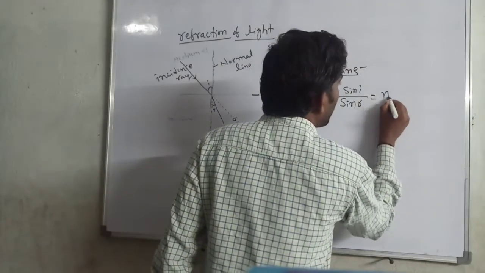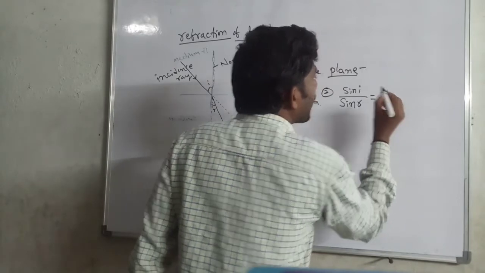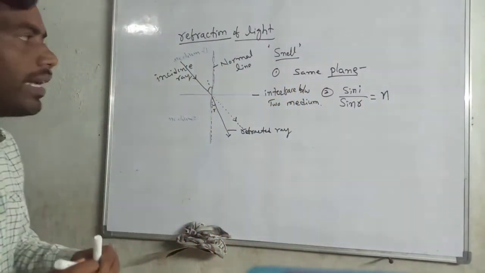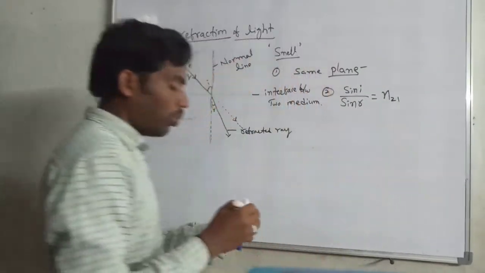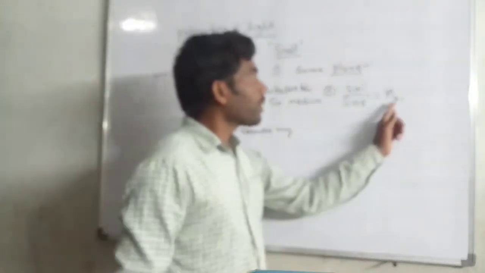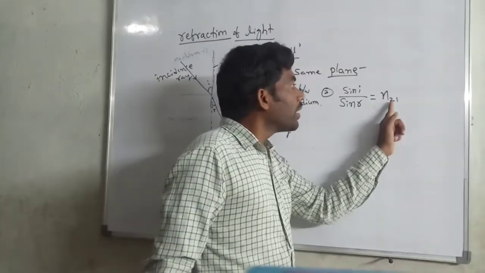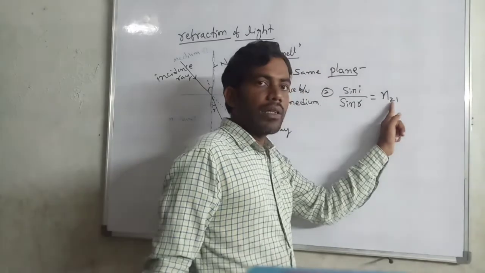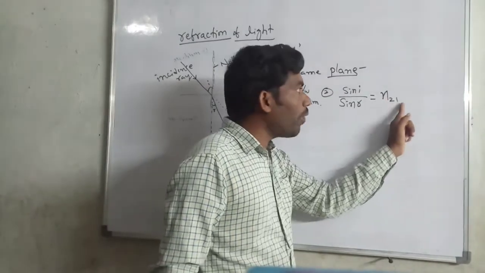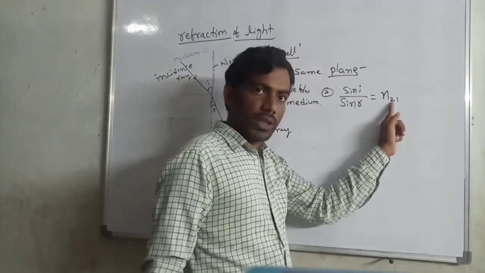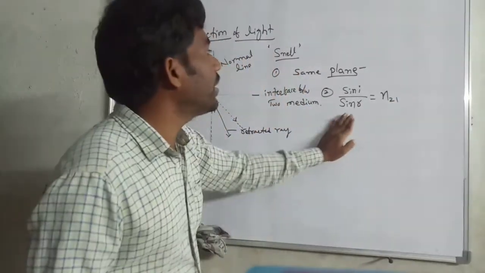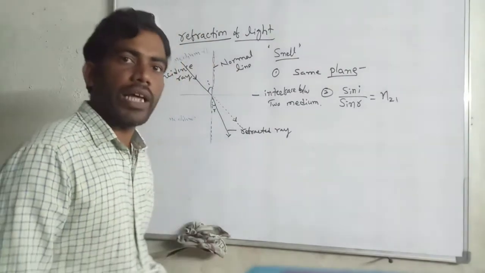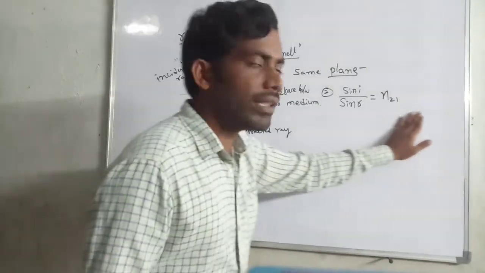That constant we will write as n. Suppose we take medium 1 and medium 2, then it is written as n21. This means the refracted ray in medium 2 with respect to medium 1. This is the second law of Snell, called Snell's law.